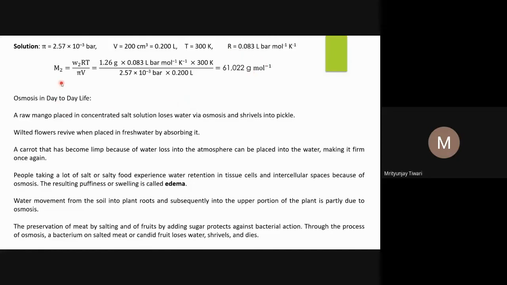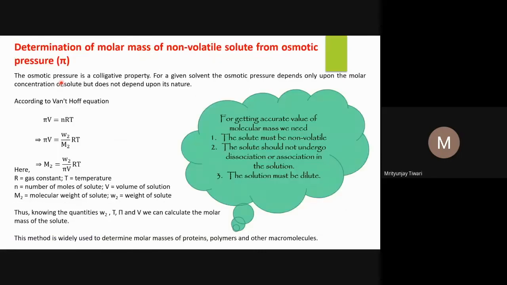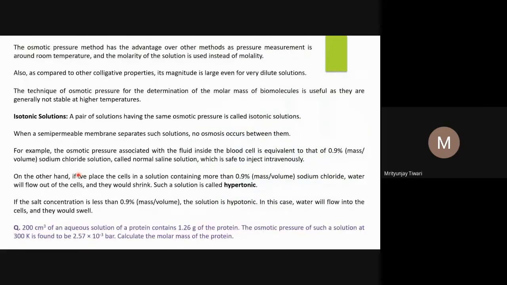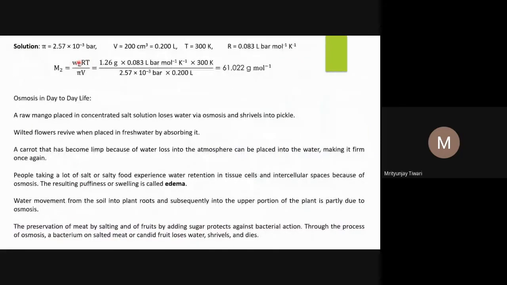So now we can calculate the molecular mass of the protein. We can use this formula directly. M2 will be equal to W2RT divided by pi V, where W2 is the mass of the protein, which is given as 1.26 gram. So we put 1.26 gram here, the value of R here, and the value of temperature, 300 Kelvin. The value of pi is the experimentally obtained value that is put here, and the volume in liter.